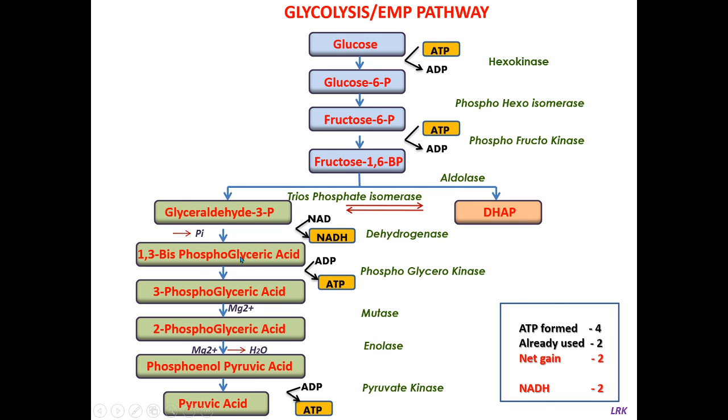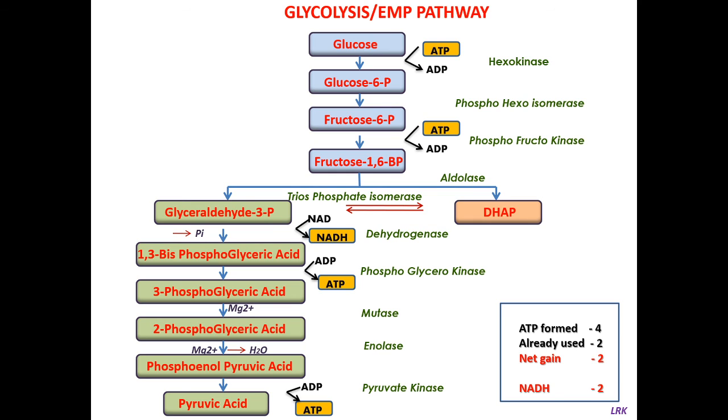If phosphorylation takes place in the presence of sunlight, or if it utilizes the energy of sunlight, then we call it photophosphorylation. ATP is formed from ADP by making use of radiant energy. But here it is known as substrate level phosphorylation. Whatever energy is released during the breaking and making of bonds is utilized for the formation of ATP. So this is known as substrate level phosphorylation.